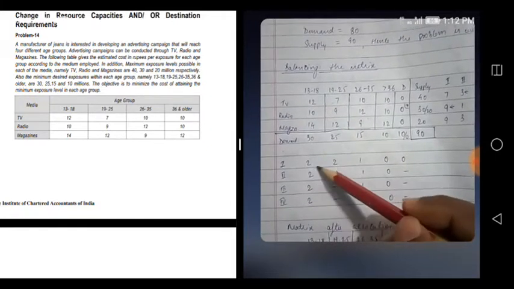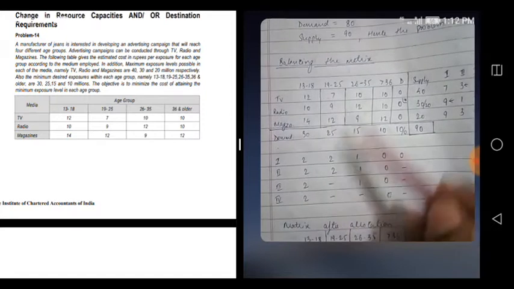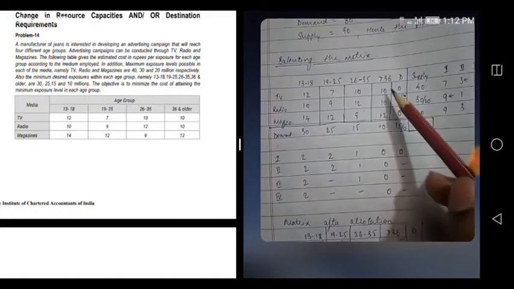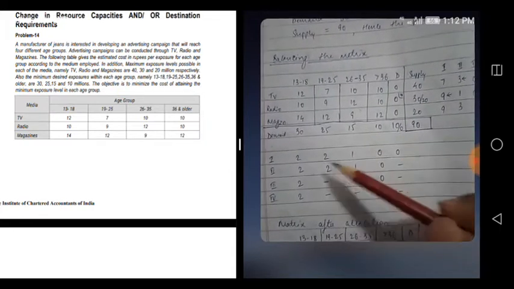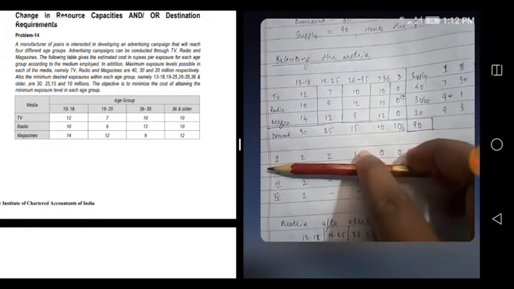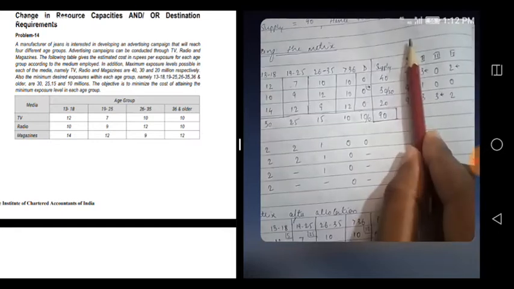12 10 difference is 2. 7 9 difference is 2. 10 9 difference is 1. 10 10 difference is 0. 0 0 difference is 0. Okay, so likewise we have done. Just see first iteration, these things ignore as of now.